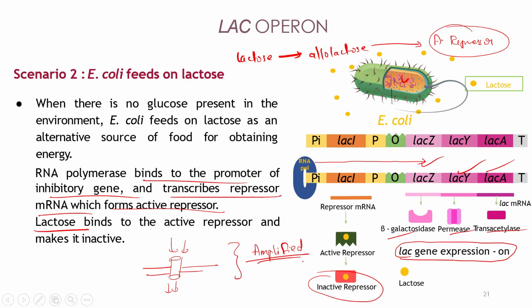Sometimes they can also give you questions like, which of the enzymes will amplify the lactose metabolism? It is the permease enzyme. Understood? And remember, this lactose is an alternative energy source for the E. coli. The primary source is glucose. When the glucose is unavailable, it will depend on this lactose.